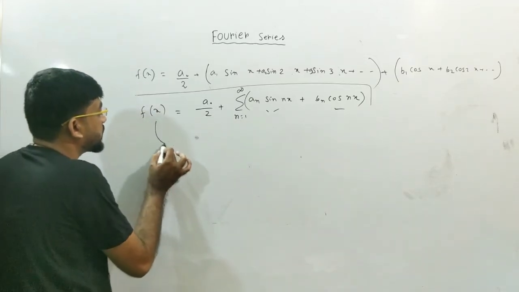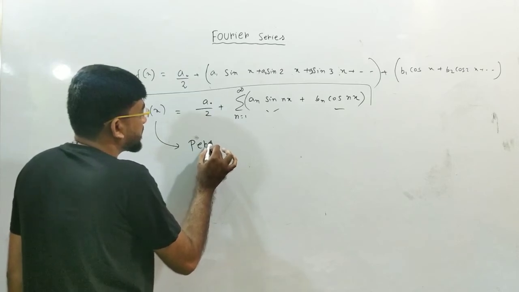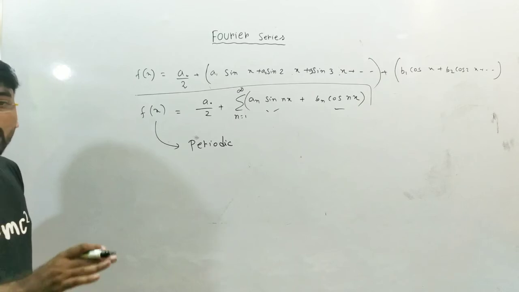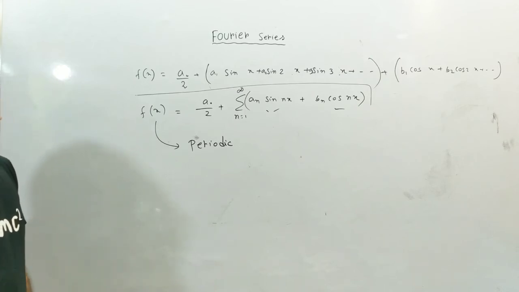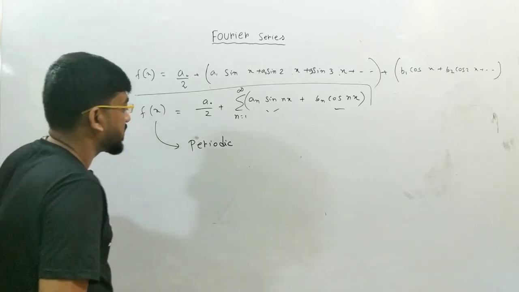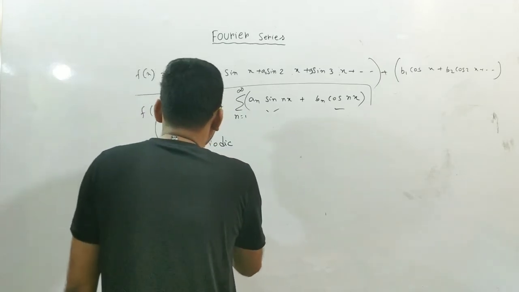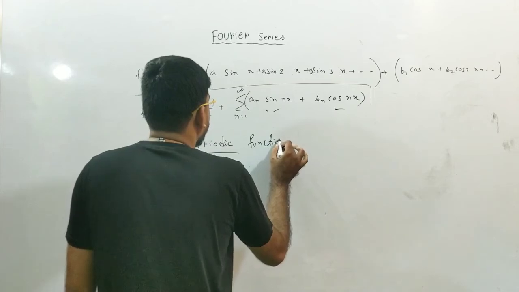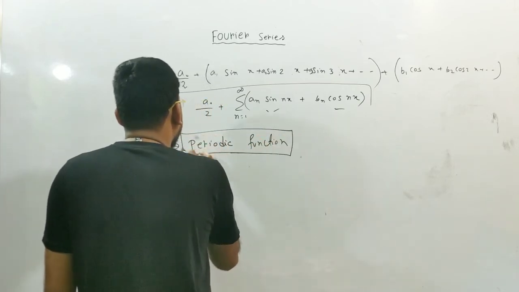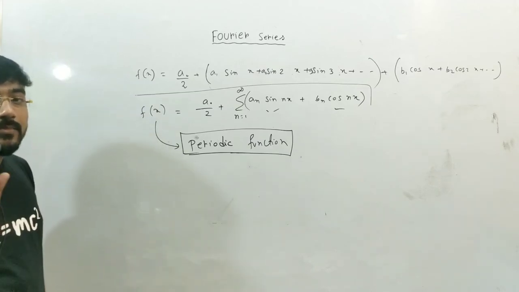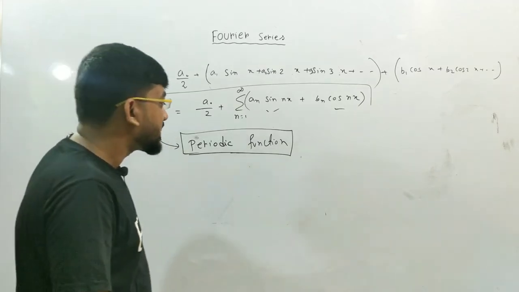So f of x should be a periodic function. This is very important, and I will tell you later that not only should the function be periodic, but it should also obey some conditions called Dirichlet's conditions. The very initial requirement is that the function should be periodic. This is one of the mathematical tools for Fourier series, so you should have some knowledge about periodic functions, and I will discuss that in the next class.